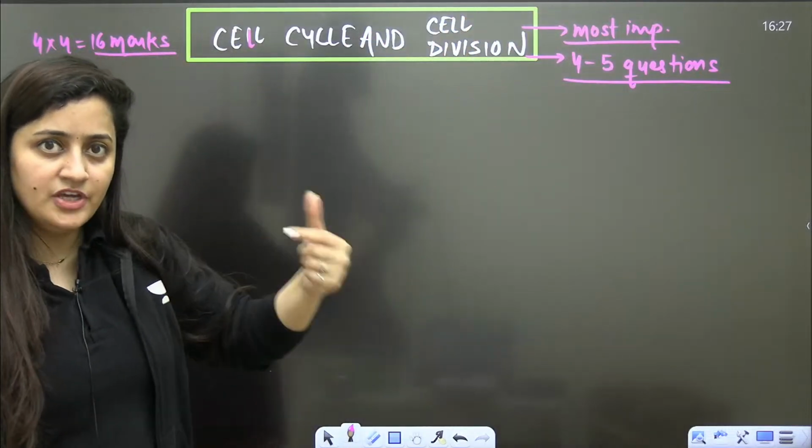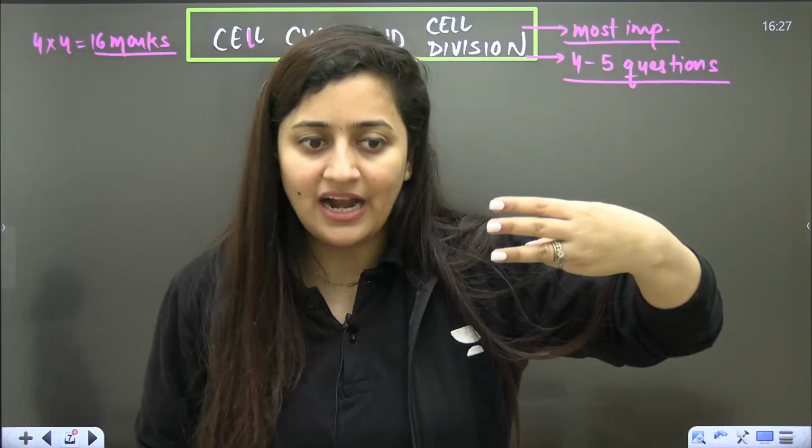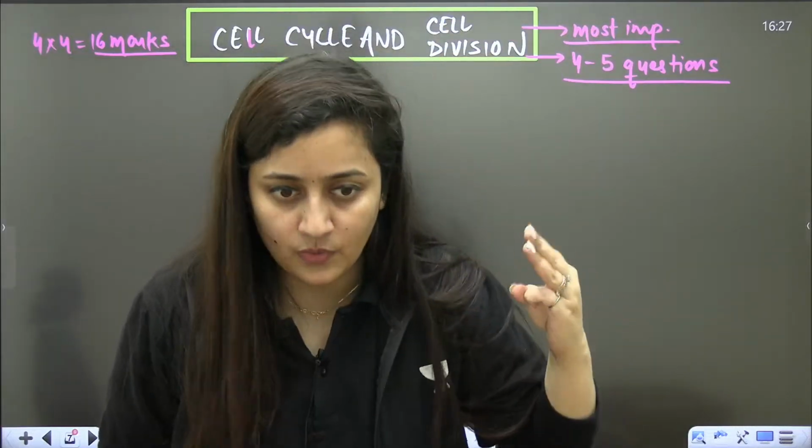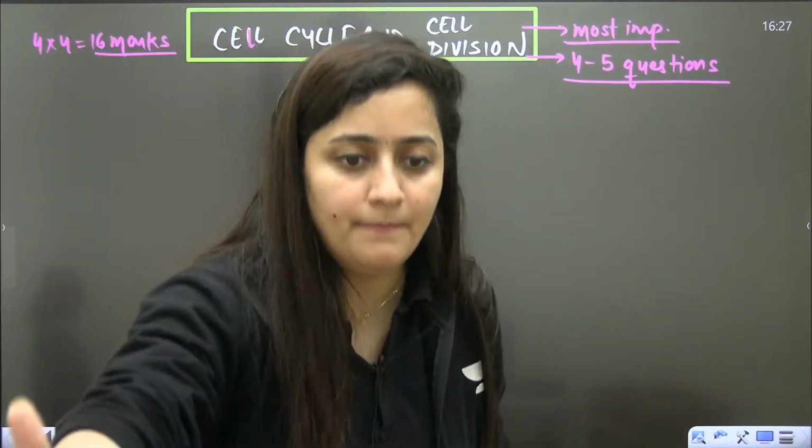So we have a unit. In that unit are the chapters: Cell, the Basic Unit of Life, Cell Cycle and Cell Division, and Biomolecules. These 3 chapters are in one unit, and we are going to pick this one, and after completing it, we will move to biomolecules.